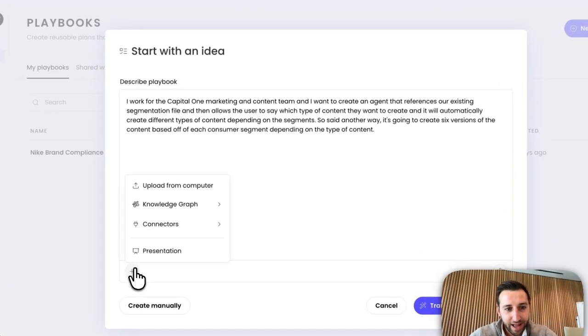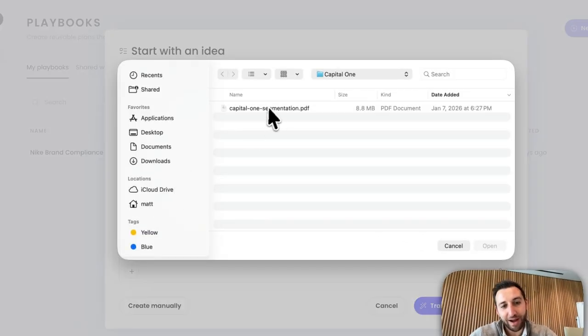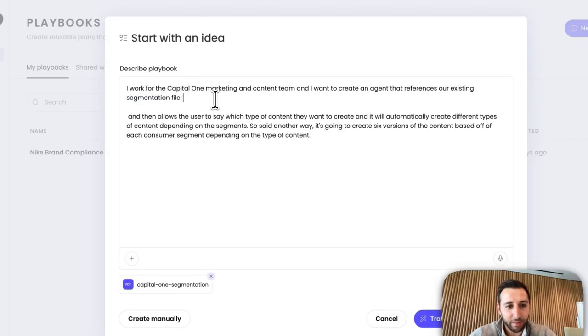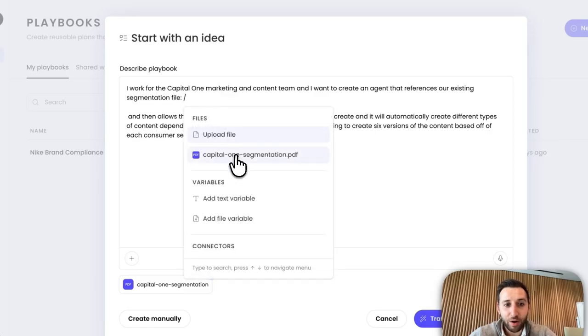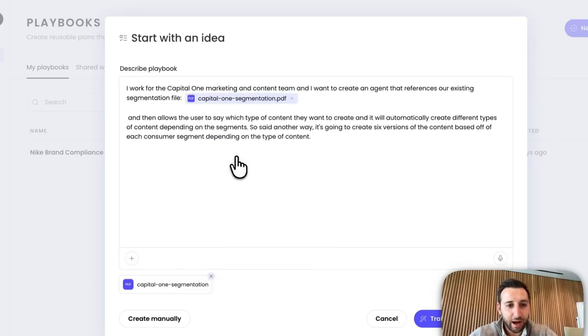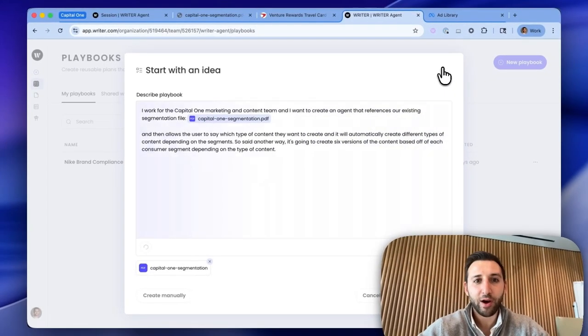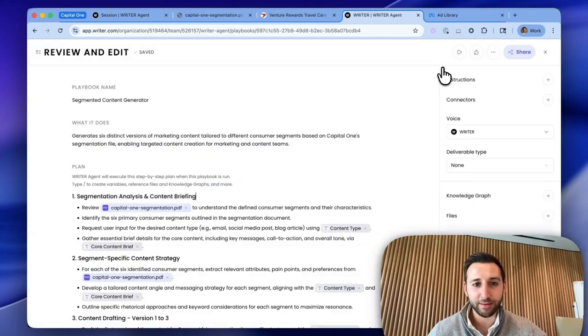The second thing I'll do is I'll actually feed in the segment file. So we're actually going to feed it as a PDF right here. And then what I can do is I can reference it in this prompt. So I'll backslash here. This is where we can plug in variables. And I'll just plug it in here and we'll click Transform into Playbook. My hope is that Writer actually takes in what I want, just the idea, and it creates the first version of an agent that we can use for all of our team. So once I refine this enough, I'll actually be able to share it out with everybody I work with. So let's take a look here.